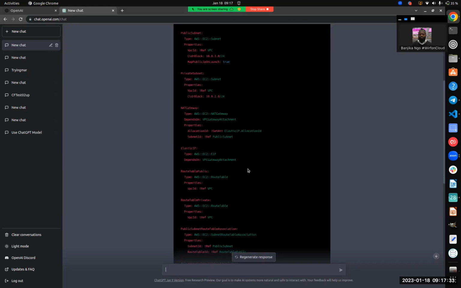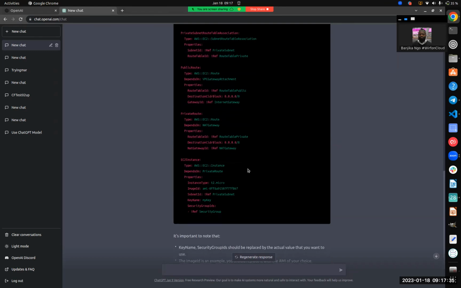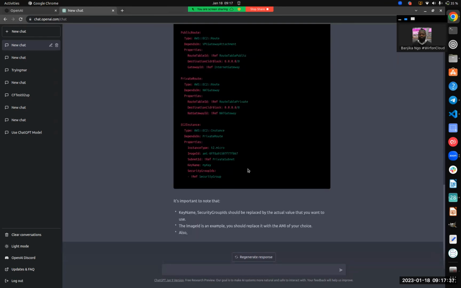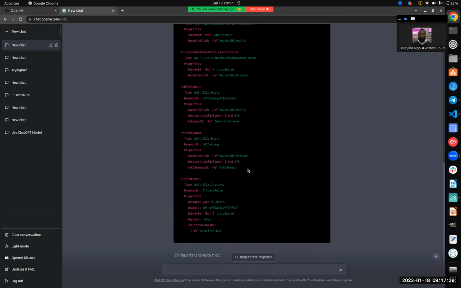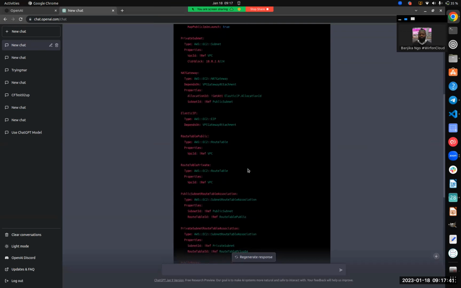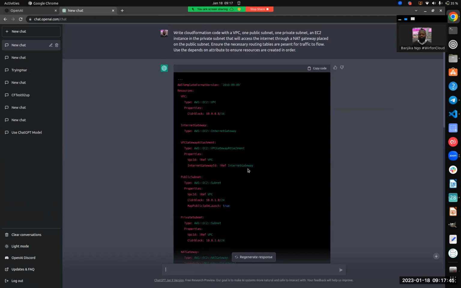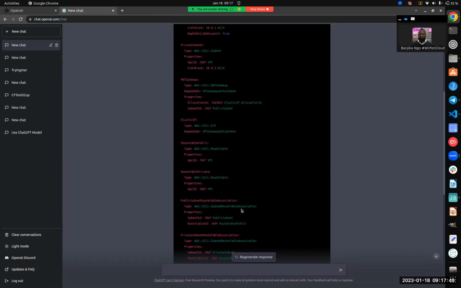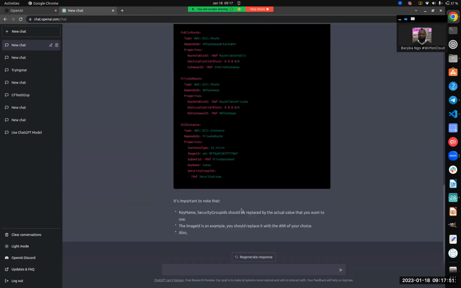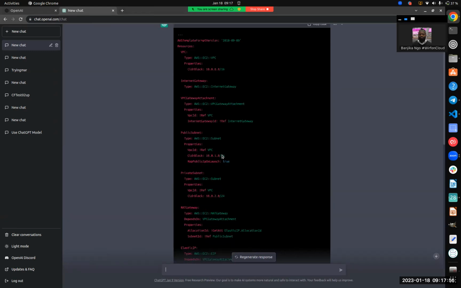I mean, I think if you were to go to Google to try and look for this, it would be like 10 pages, and you have to figure out which one is which. But just going to ChatGPT and making such a request, we're able to have this kind of code. And depending on your understanding of CloudFormation, you can then make up your mind if this is something you can use.